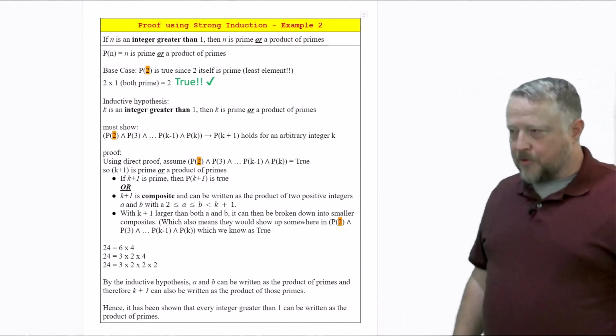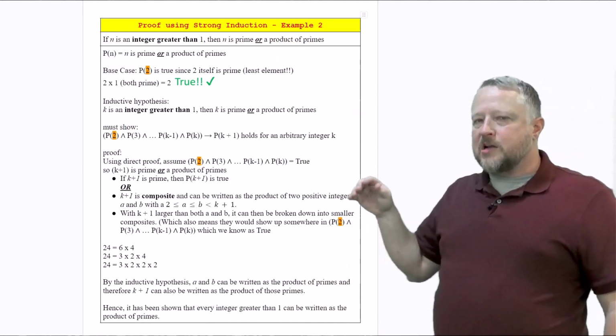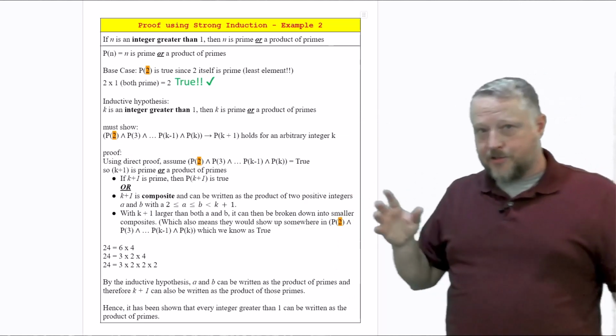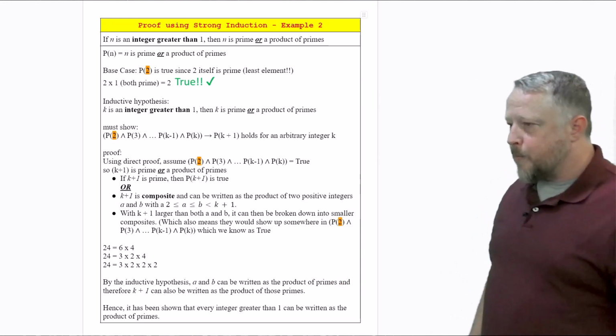Here's example number 2. And yeah, it's different. We're going back into primes and products of primes and composites. So remember a couple of pages earlier about those terms? Make sure you look them over for a moment.